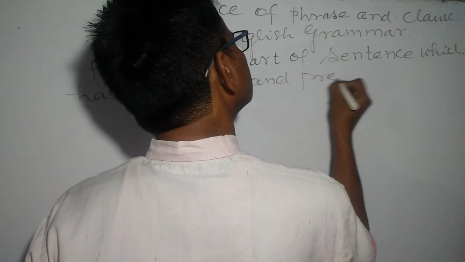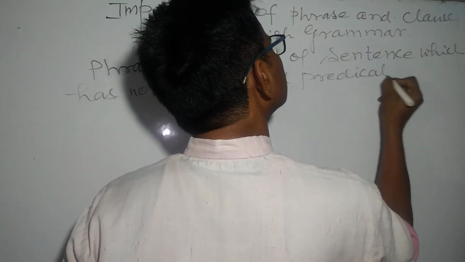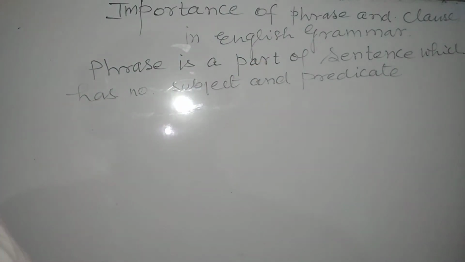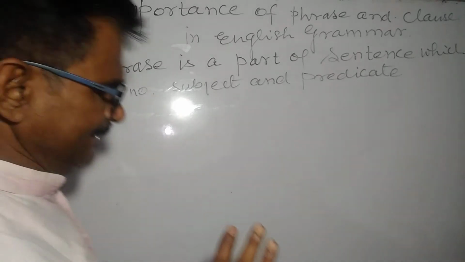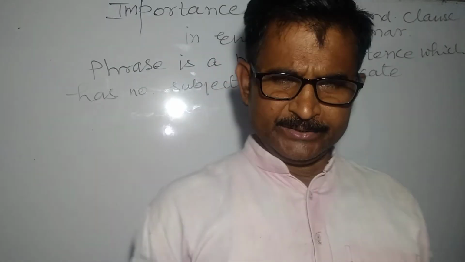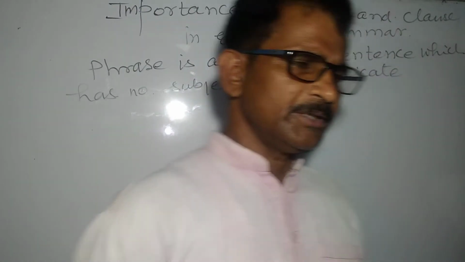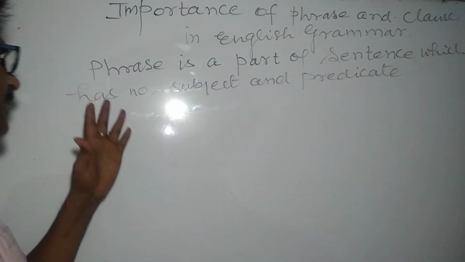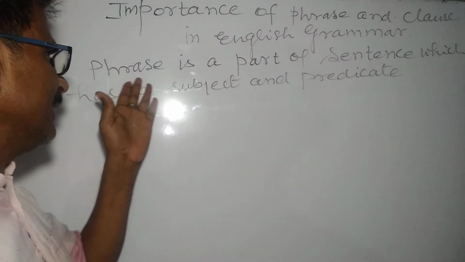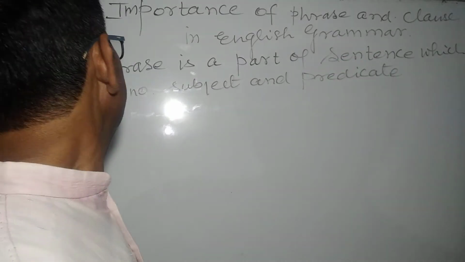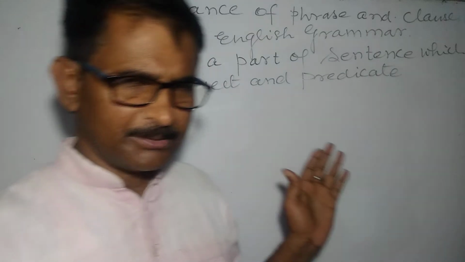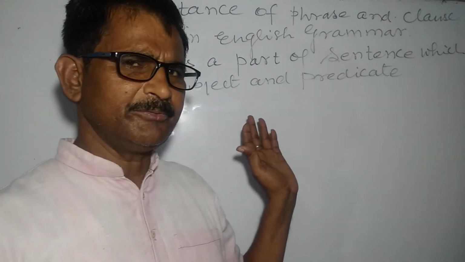Okay. Phrase is a part of a sentence which has no subject and predicate. Now here I have defined what a phrase is. And now let us come to know how many kinds of phrase there are.